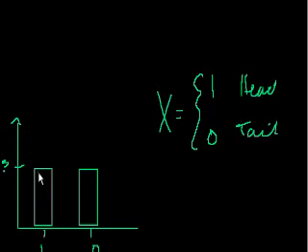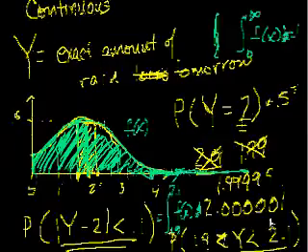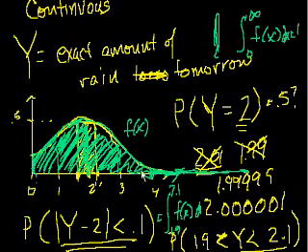So it's important to realize that for a probability distribution function, in this case for a discrete random variable, they all have to add up to 1. It's 0.5 plus 0.5. And in this case, the area under the probability density function also has to be equal to 1. Anyway, I'm all out of time for now.